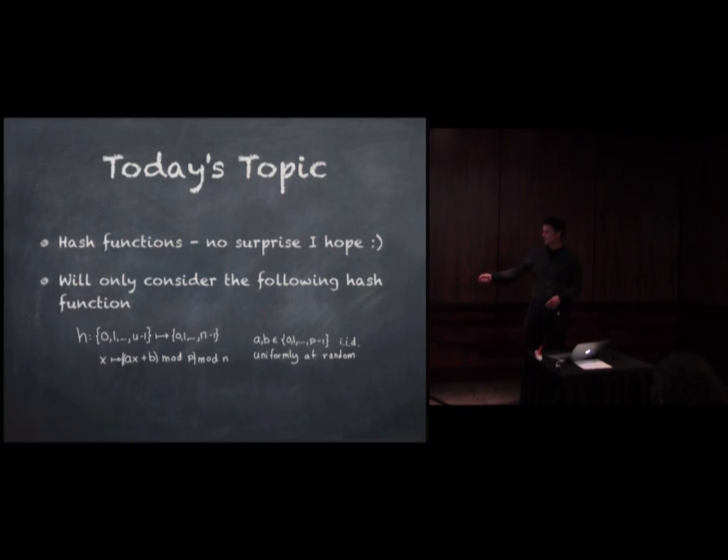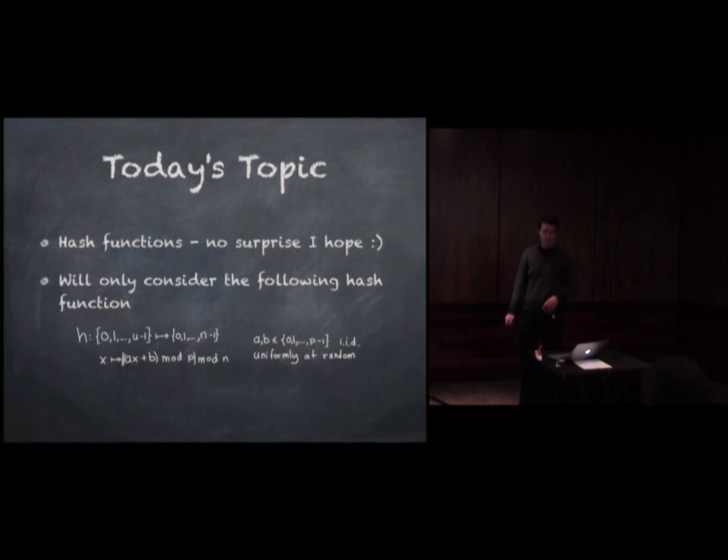And I'm only going to talk about this particular hash function. I have a hash function from some universe of keys, and it takes as an input an integer from 0 to u minus 1, and then I have chosen as parameters to the hash function two random numbers, a and b, from 0 to p minus 1, uniformly and independently.